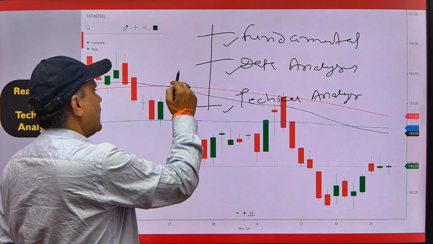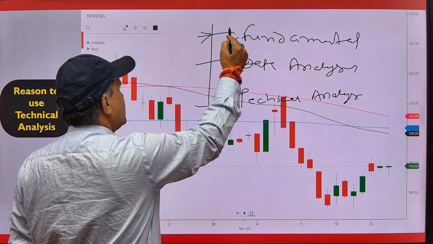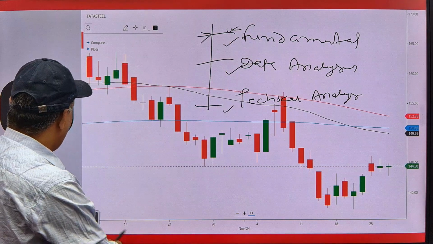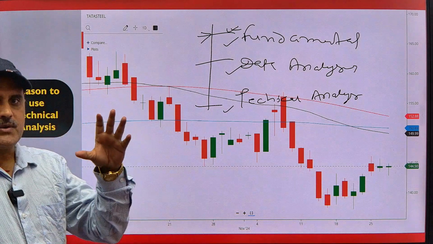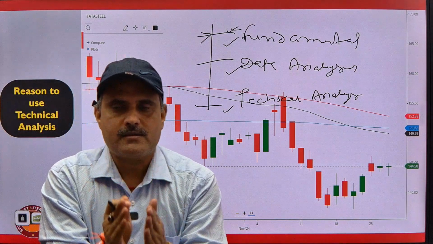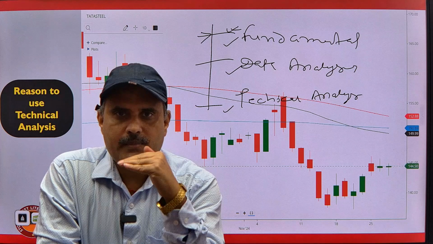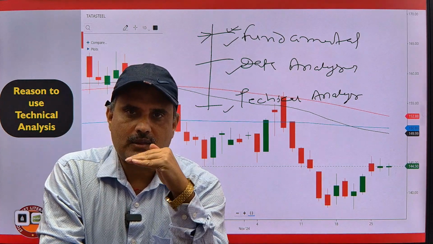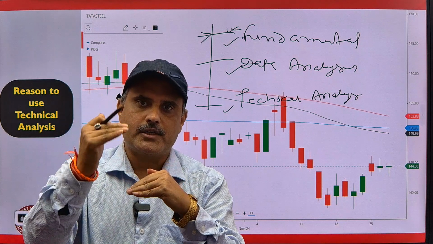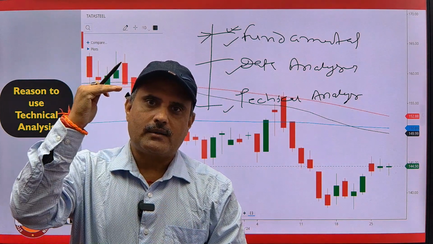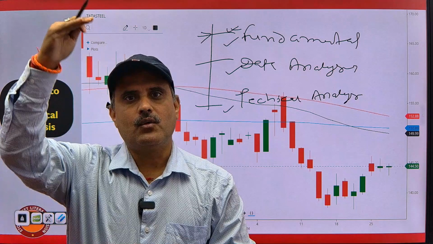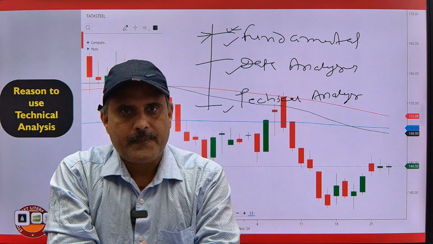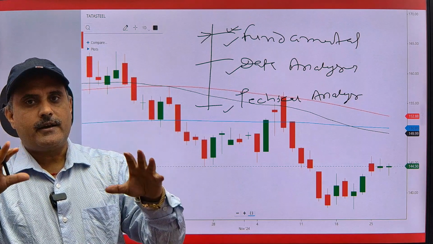Normally, an investor uses the fundamental, but when we are a trader, what is the difference between an investor and a trader? Investor means if anyone invests X amount, for example, you are going to invest $1,000 in a particular stock, and you are thinking that when that stock goes to $2,000, then I will sell that stock. That means you should understand the fundamentals of that company.